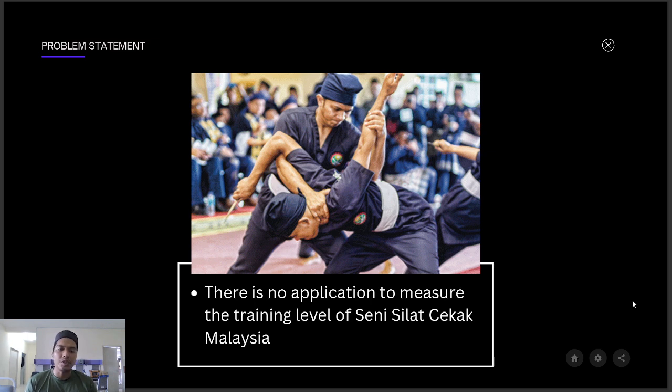The problem statement is also that there is no application to measure the training level of this repetition condition. We want to know the factual evidence. Because of that, we are going to collect the data with a probe. And since there is no application to measure the training level, we want to make it.